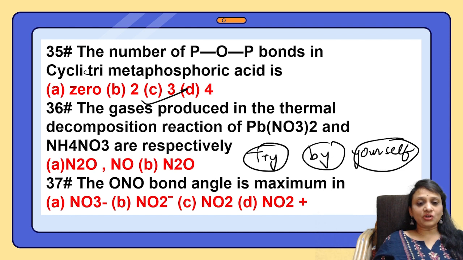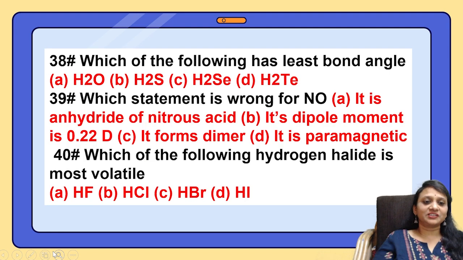The O-N-O bond angle is maximum in which one? It's maximum in NO3 minus. Remember? Then which of the following has the least bond angle? Right, larger the size.